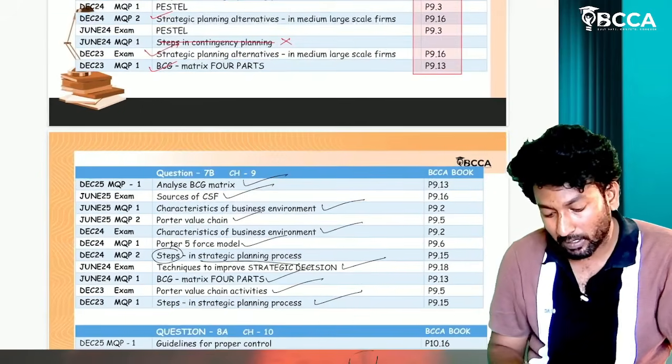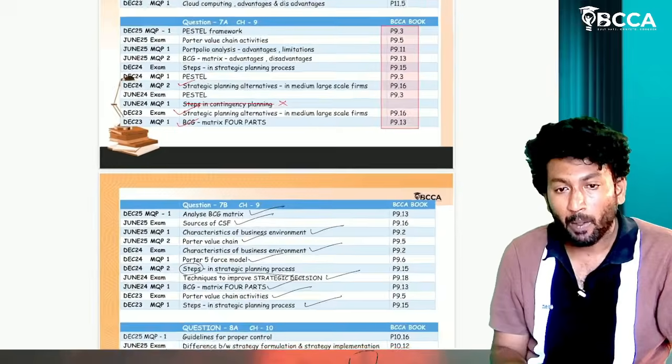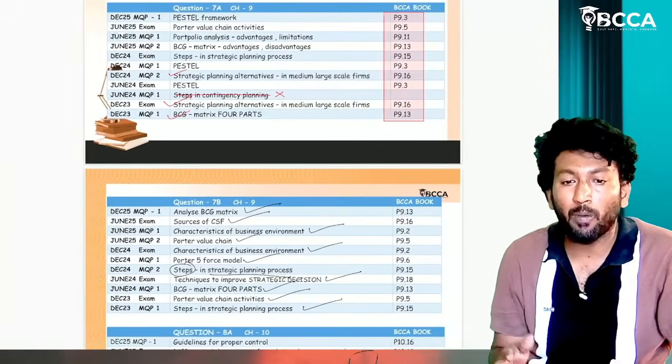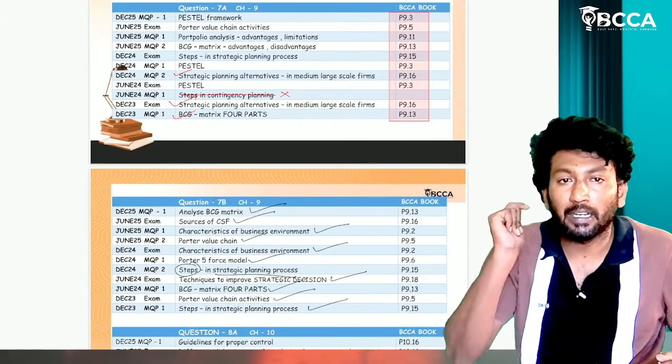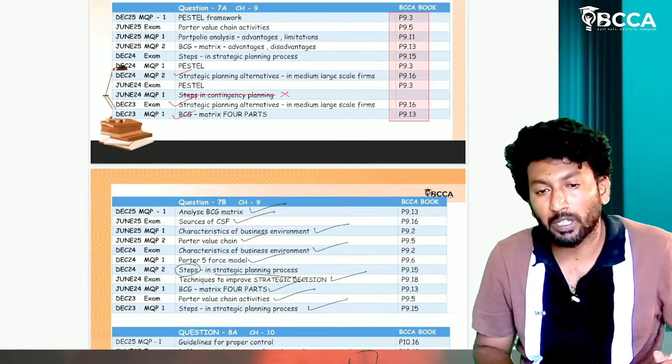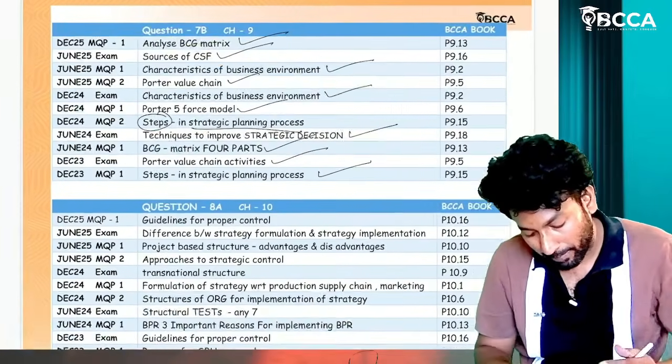Okay, if you see this 7A and 7B cumulatively, how many concepts are there, sir? Maximum 10 concepts. Prepare those 10 concepts, and you can write the 14-mark question and the two 7-mark questions, 14 marks.